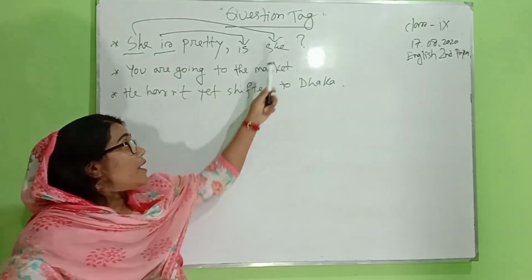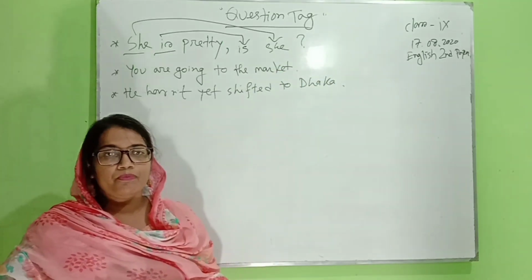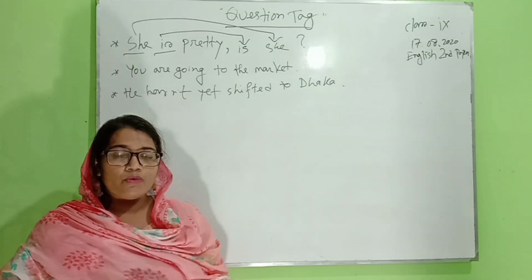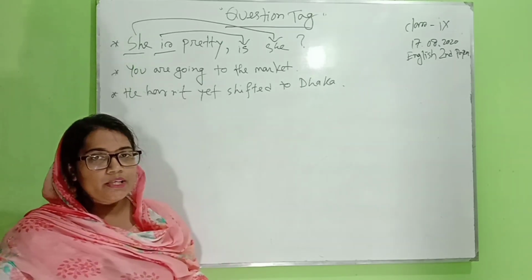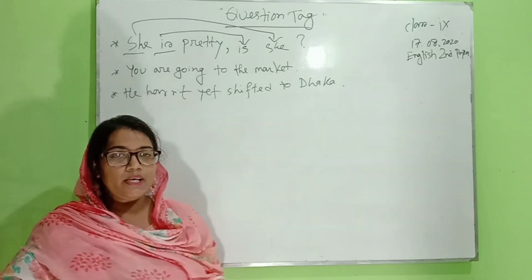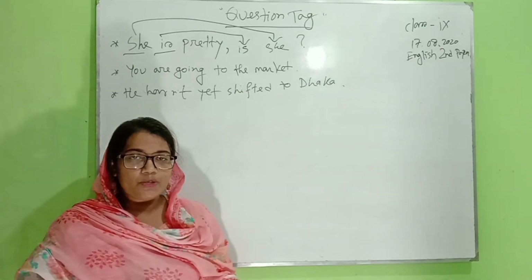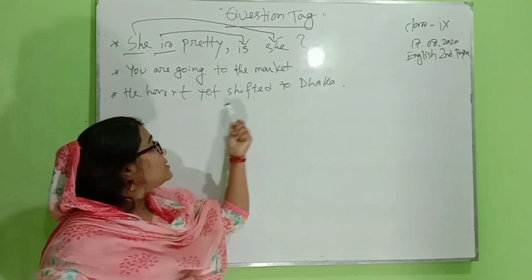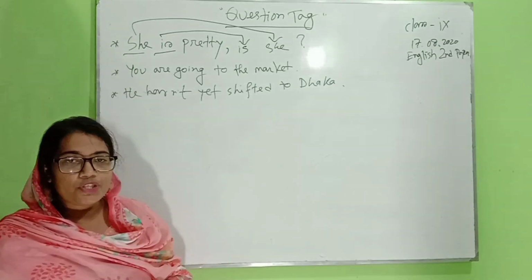Without a question mark it is impossible to make a question tag. You always remember it. Now, one point that you have to remember is that a positive statement will always take a negative question tag, whereas a negative statement like this, he hasn't yet shifted to Dhaka, will always take a positive one.